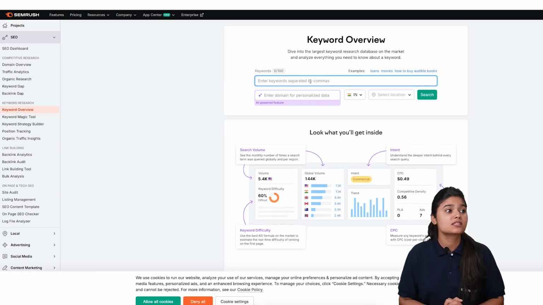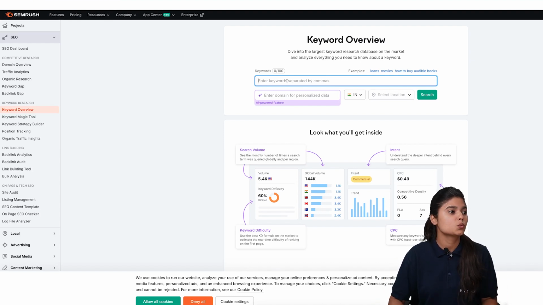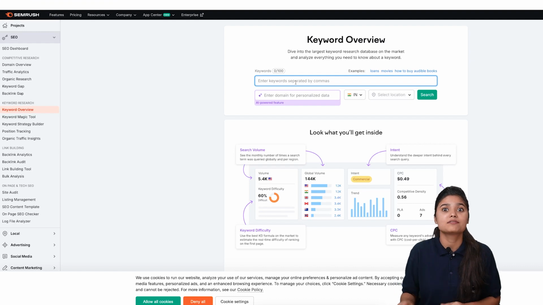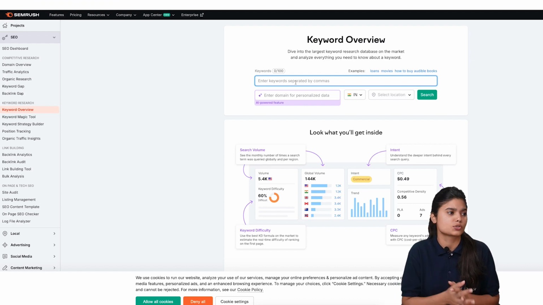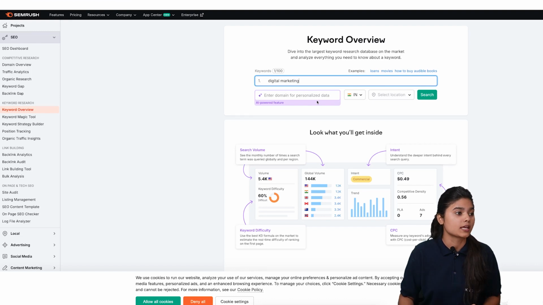Since I'm using the free version, there are some limitations, but as I told you, as a beginner it will be very helpful for us if you're just starting out. Here it is asking me to put my keywords for whatever field or business I am searching, so I'll be writing digital marketing. Then there is "enter your domain for personalized data". If you have a website for your particular business, you can enter it, but this is a paid feature.